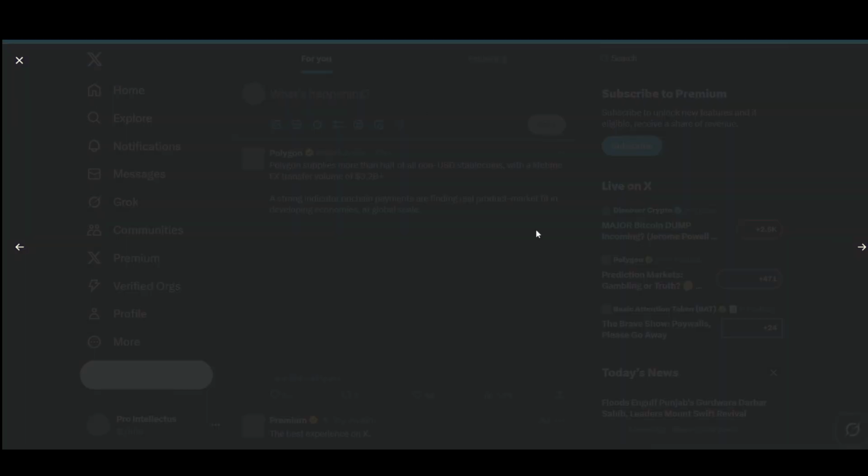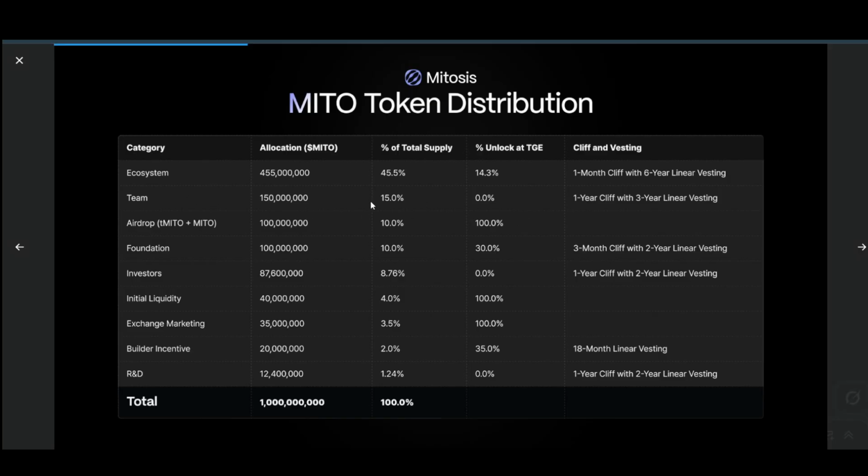Now this is how its cliff and vesting looks. Ecosystem tokens are locked with a 1 month cliff and 6 year linear vesting. So this token won't come out after 1 hour. There will be some tokens unlocked at the token generation event, but there also will be a 1 month lock cliff, as you can see here.